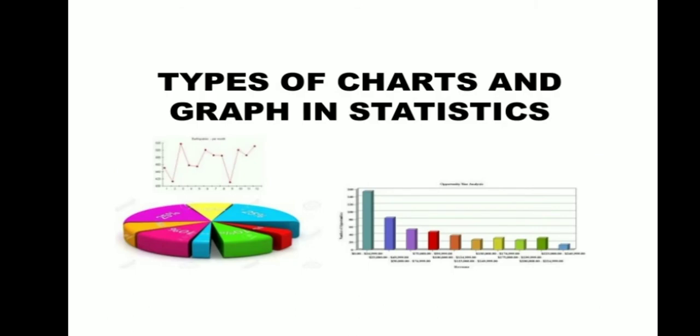Now, what are the types of graphs or charts which are used in statistics? Statistics is used to solve economic problems. Statistics is explaining any problem with figures. So in order to make statistical information more clear, the researcher uses certain kinds of charts and graphs.